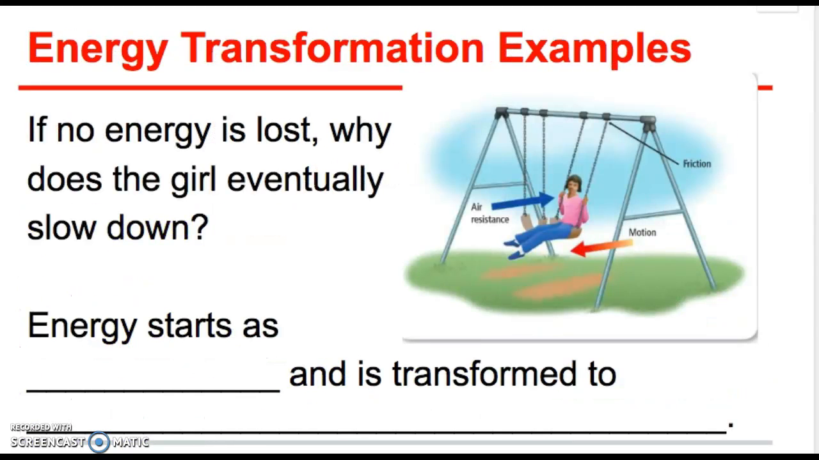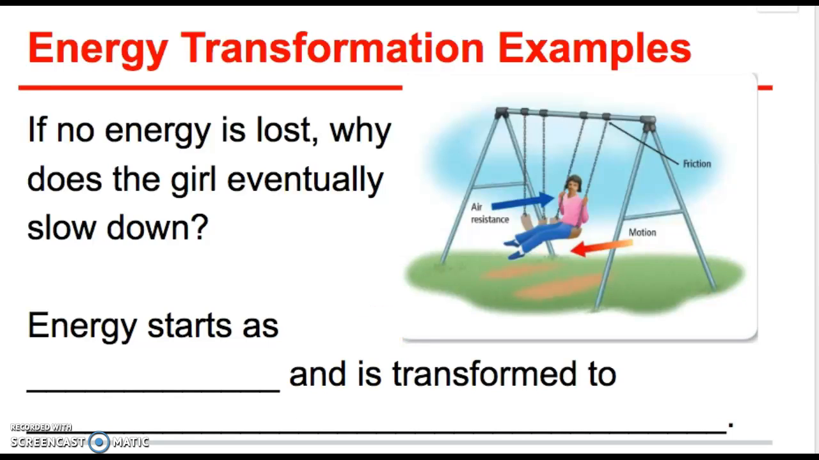Okay, when we are talking about energy transformation examples, if no energy is lost, why does the girl eventually slow down? So, energy starts, okay, I want you to think about this first. Pause the video and think: why does the girl eventually slow down if no energy is lost? What we're saying is it's not created, it's not destroyed, right? But why does she slow down then?